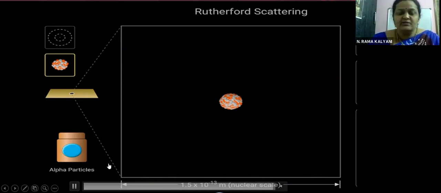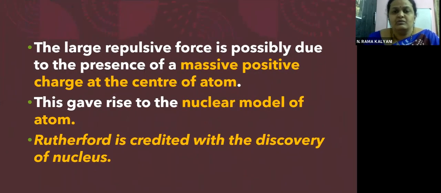I hope you understood this, children. So the reason for the large repulsive force is the massive positive charge present at the center of the atom. Just now we have seen, children, there is a big positive charge present at the center of every atom, which is the cause of the repulsive force which the alpha particles experienced.